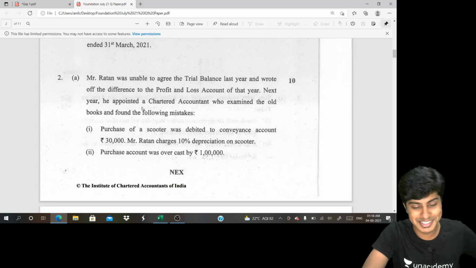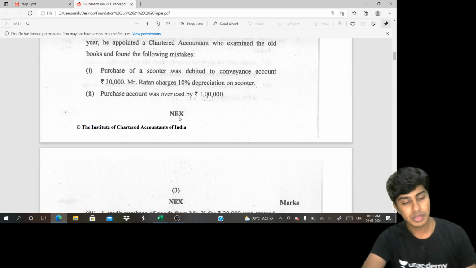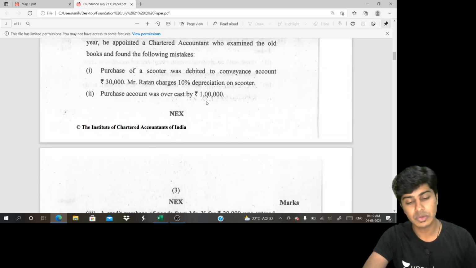Wow, finally learned his lesson. Who examined the old books and found the following mistakes. So each of these errors has to be rectified. First one, purchase of a scooter was debited to conveyance account. Conveyance is an expense. Purchase of scooter is an asset. So an asset has been written to expense.